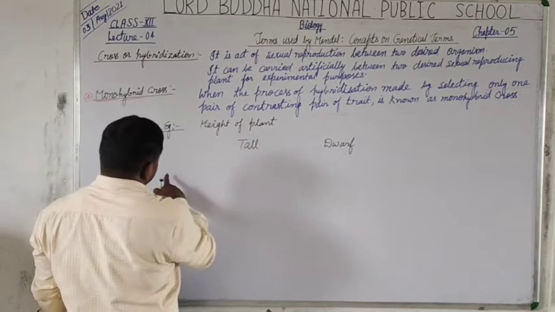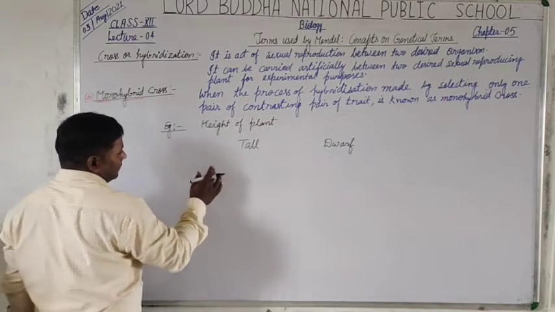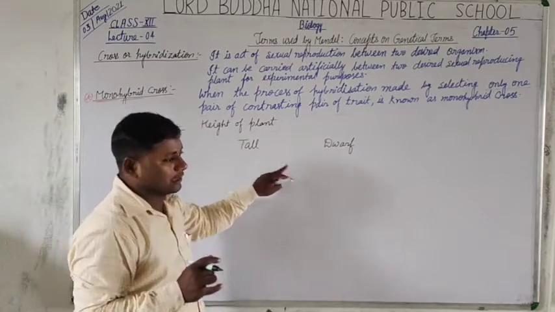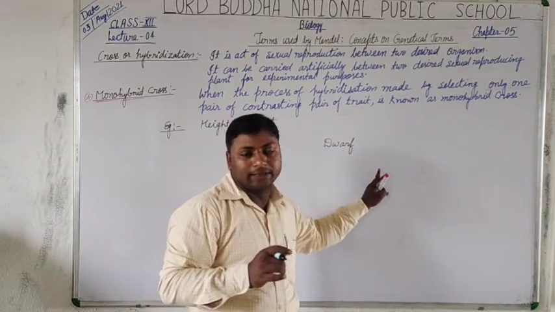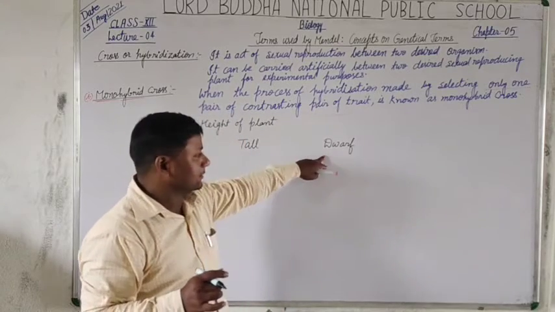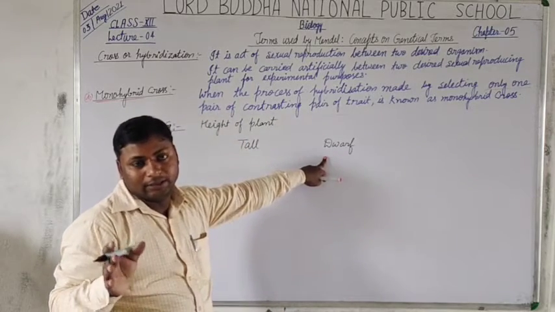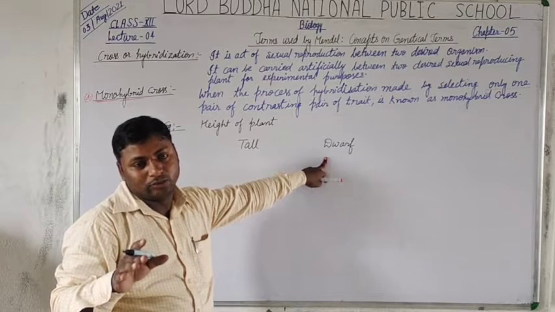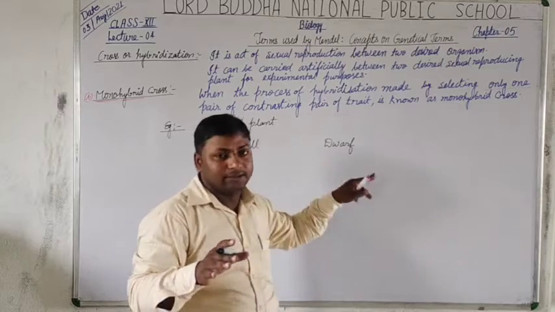So the height of the plant stem has two characters. One is tall and the other, contrasting, is dwarf. These contrasting pairs of allelomorphic characters are known as contrasting characters.